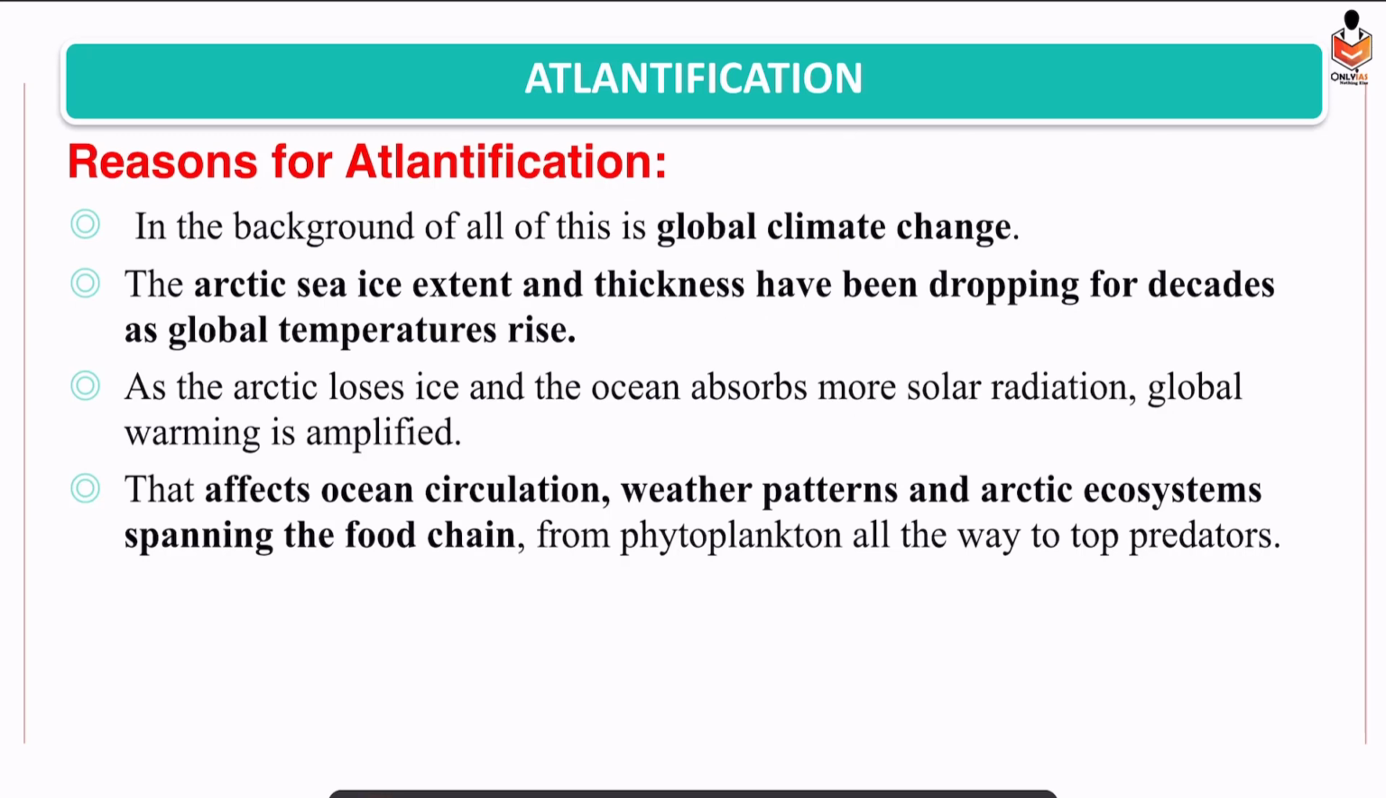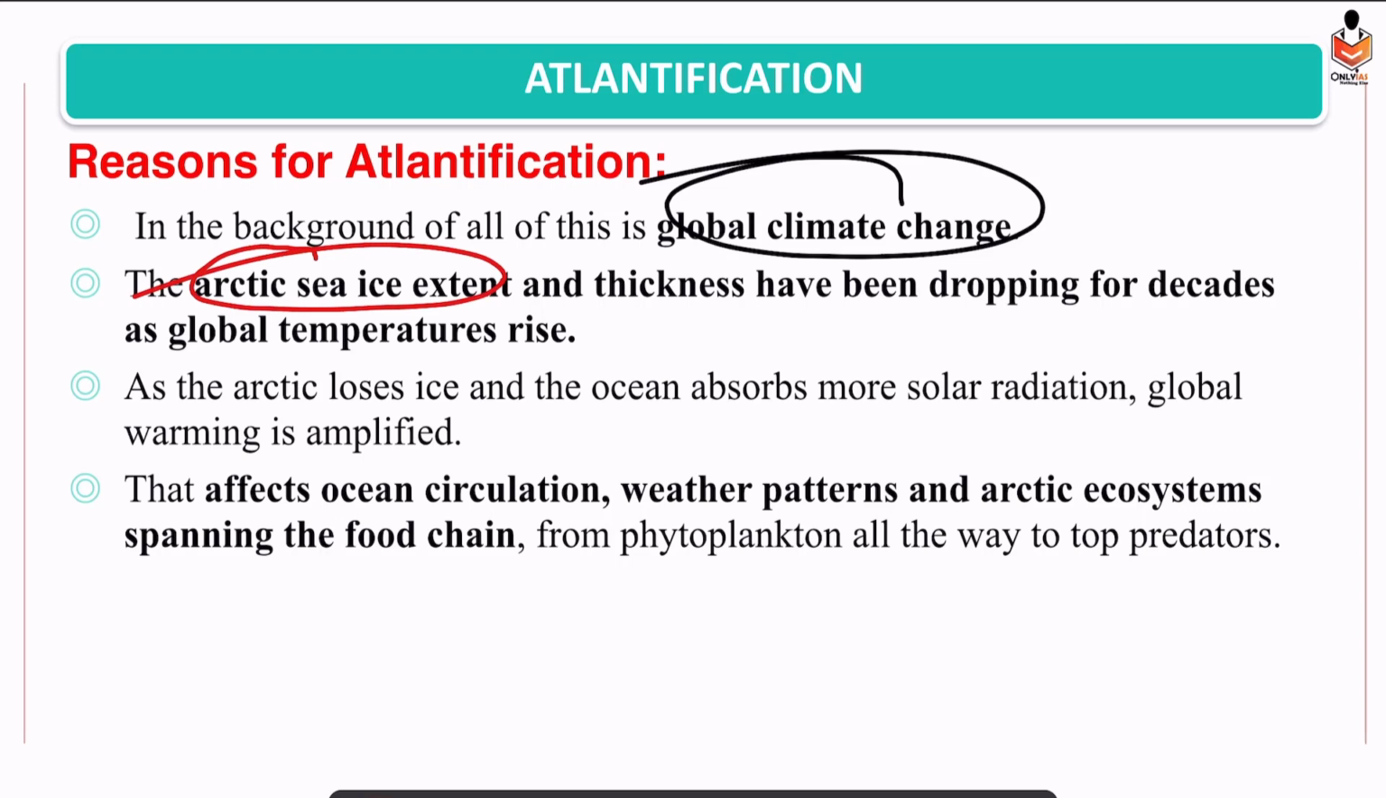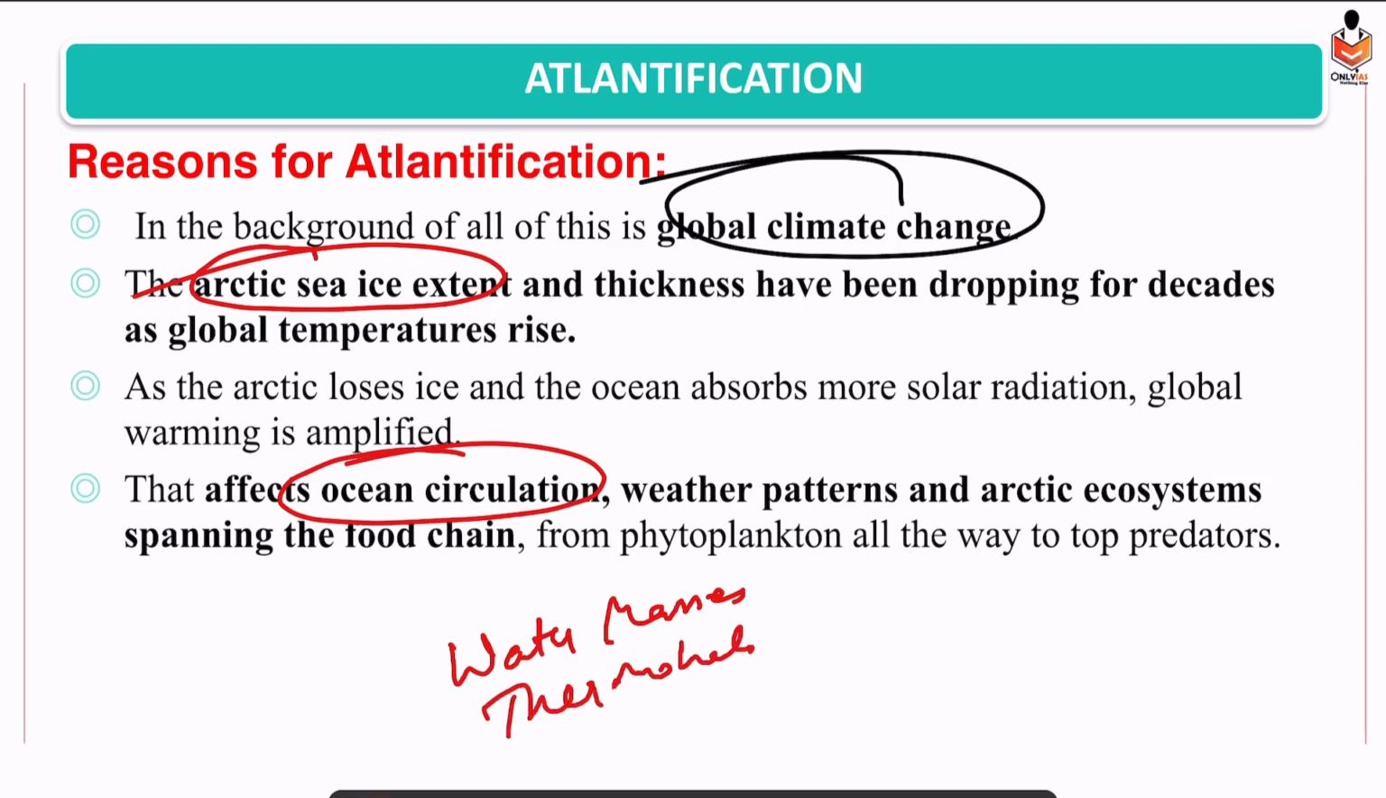Okay, so what are the reasons for Atlantification? Simply global climate change. It is a universal cause, right? And what is happening? Arctic sea ice is melting at a very fast pace because of this. Okay. And what is the impact, the importance of the Arctic Ocean? Ocean circulation. UPSC has asked questions in the past: water masses, thermohaline circulation, this is getting affected. Then it will also affect weather patterns, cyclones, tropical storms, their intensity, frequency, jet streams and all.